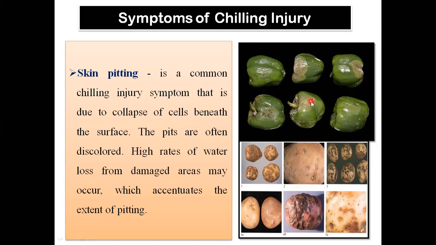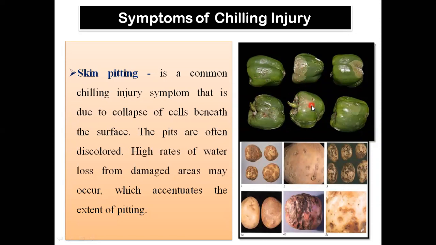See, some pictures are given of symptoms of chilling injury in some fruits or vegetables. This is the picture of capsicum. Which kind of symptoms of chilling injury is there? Surface pitting occurs in the capsicum.